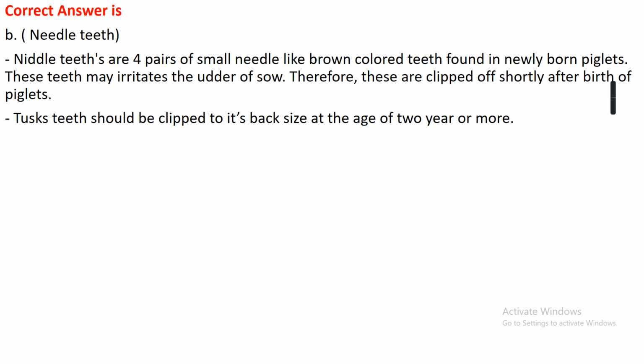Needle teeth are the four pairs of small needle-like brown colored teeth found in a newly born piglet. These teeth may irritate the udder of the sow. Therefore, these teeth should be clipped off shortly after birth of the piglet, while the tusk teeth should be clipped to their back size at the age of 2 years or more. When the sow is 2 years old or more, that is when the tusk teeth should be clipped.